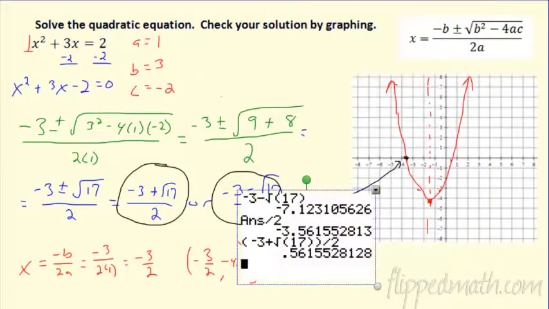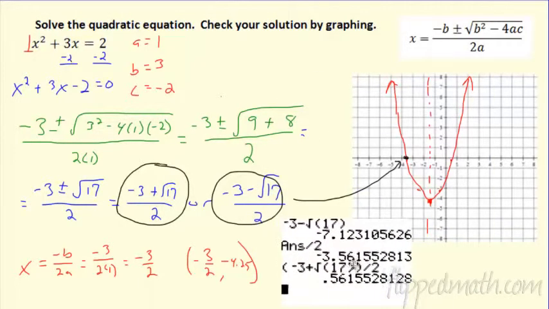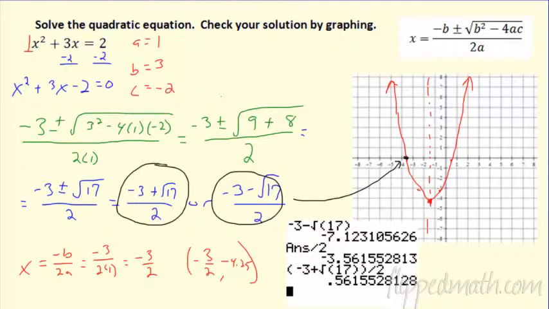So check this out. This is the decimal form, so these are the approximations of this. Do they match up? Does that look pretty good? Is that negative 3.56? It looks like negative 3.56, so I did a nice job. Is this other one at 0.56? Looks like it. This is going to be 0.562, if you want to round it to 3 decimal places. So that's my other root.